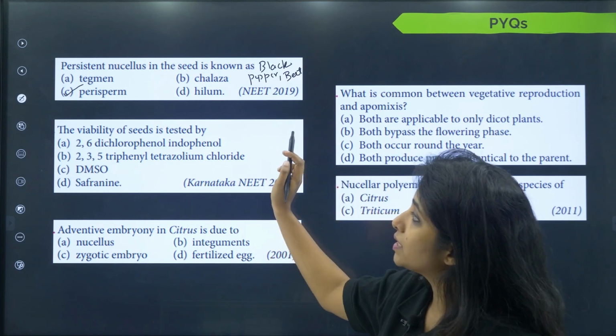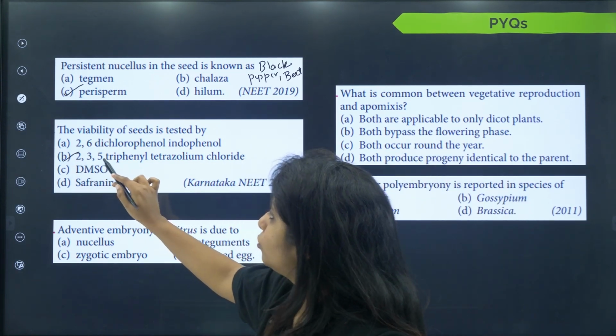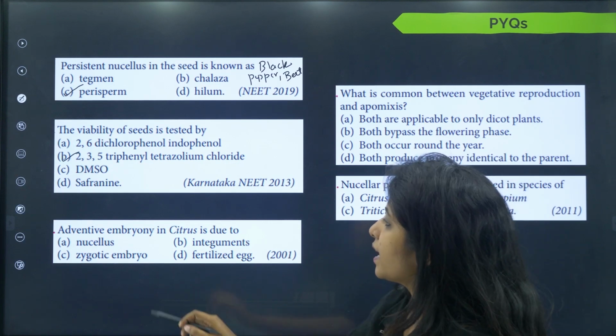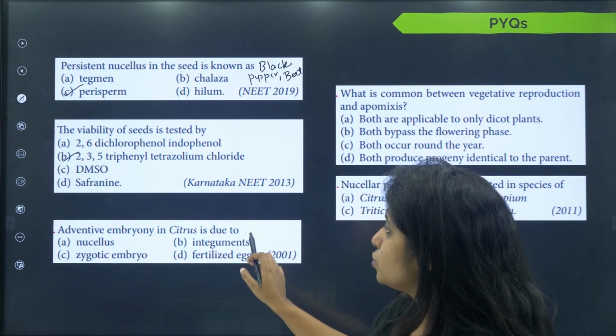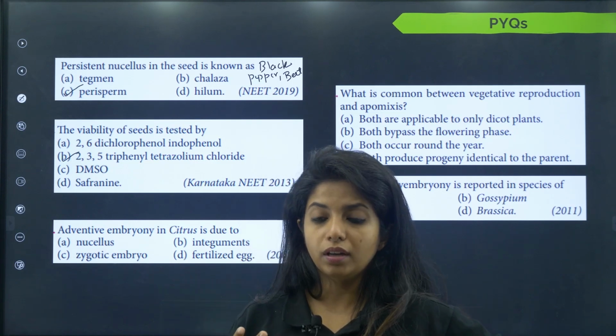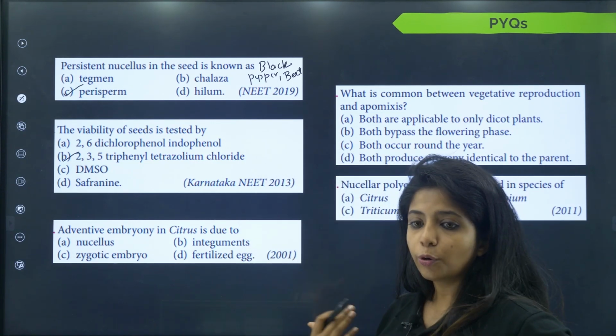The viability of seed is tested by 2,3,5-triphenyl tetrazolium chloride. I already told you this answer. Adventive embryony in citrus is due to. Why do we have an embryonic condition with non-natural embryos being formed over here? What is the reason for it?